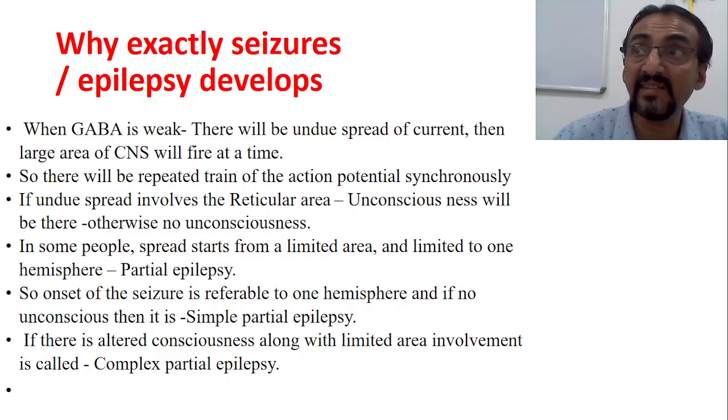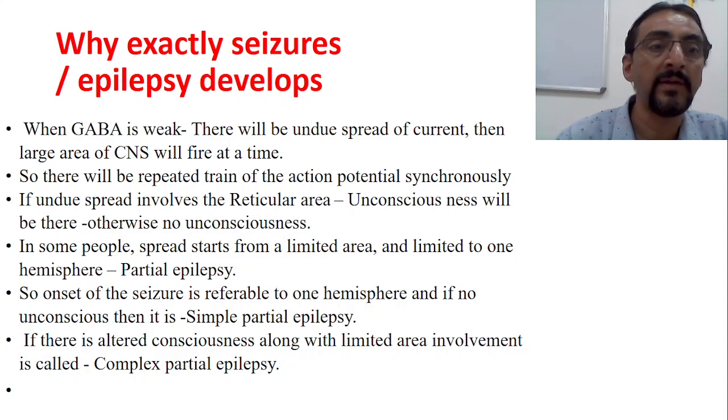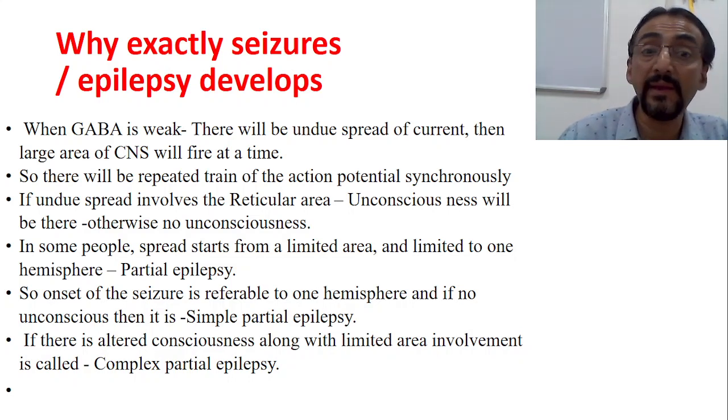Now we come to some of the basic information about GABA, because understanding GABA is very important. GABA means gamma aminobutyric acid, one of the inhibitory neurotransmitters. So what happens if the GABA is weak? There will be undue spread of the current, when abnormal electrical stimulation is spreading, and a large area of the CNS will fire at a time. Okay, so there will be a repeated train of action potentials, synchronizingly.